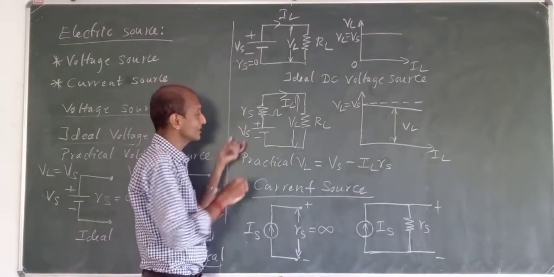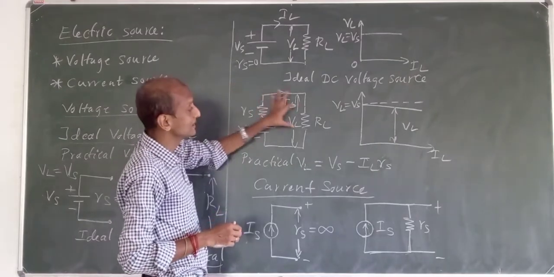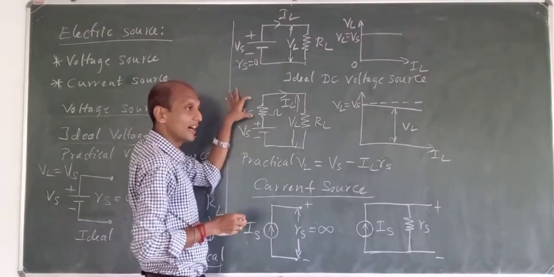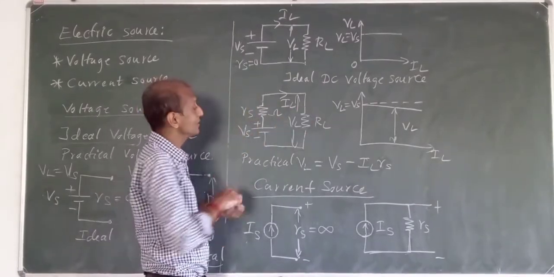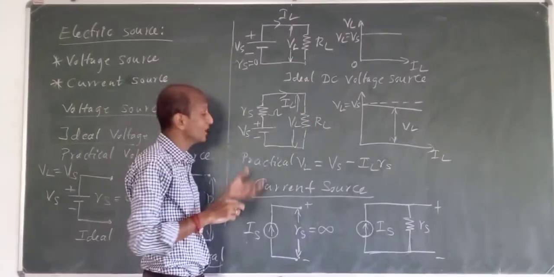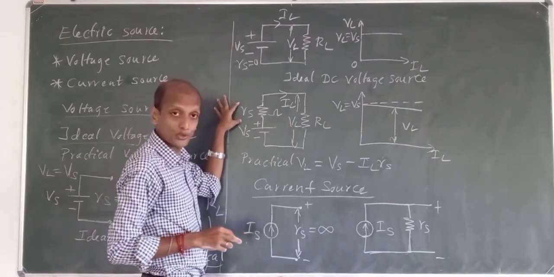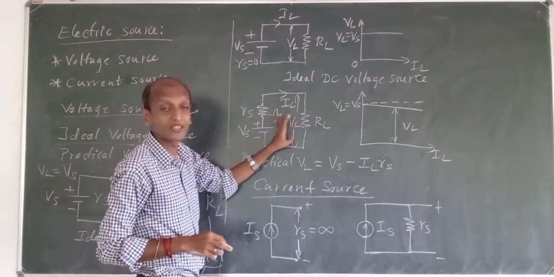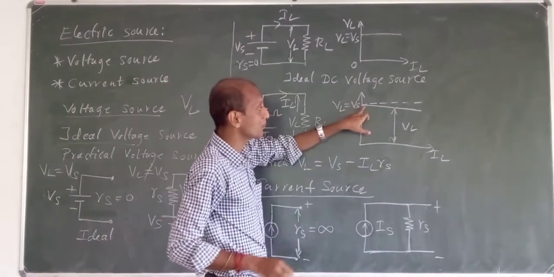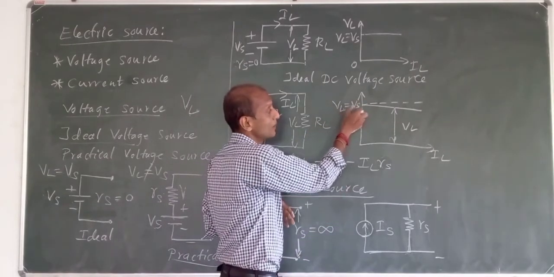Now we have this Vs, which is given here, and Rs is in series with RL. So this Vs will be dropped across Rs and RL. Some of the voltage will be dropped across Rs and some across RL. That means all of this Vs won't be available at VL. Some voltage will be dropped here and the remaining voltage will come here. So this point is VL equal to Vs.